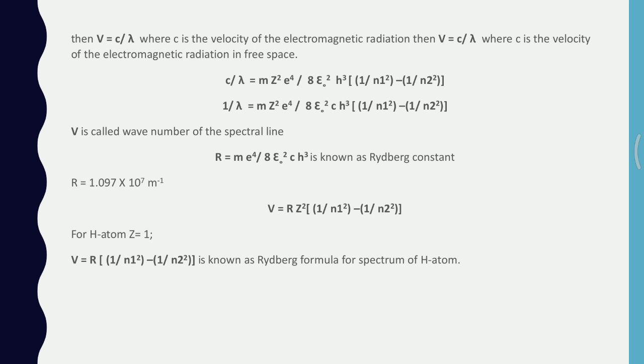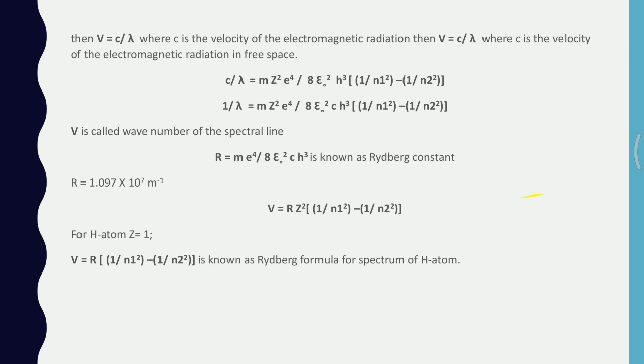Therefore, nu bar is equal to R into z square into 1 by n1 square minus 1 by n2 square. This is the Rydberg's formula for the spectral series of the hydrogen atom. As Z is equal to 1 for hydrogen atom, nu bar is equal to R into 1 by n1 square minus 1 by n2 square, which is the Rydberg's formula.